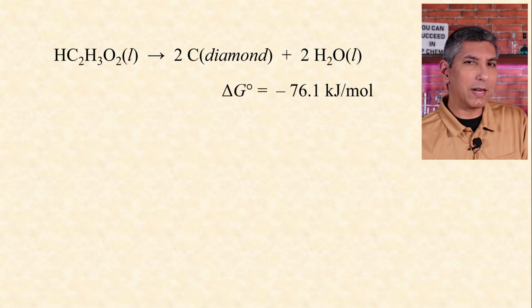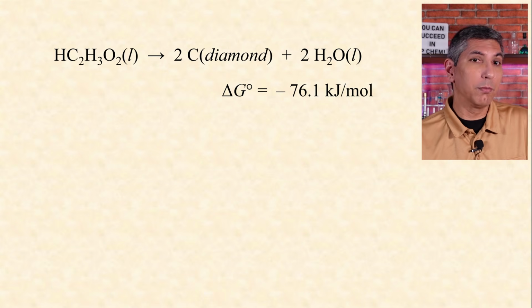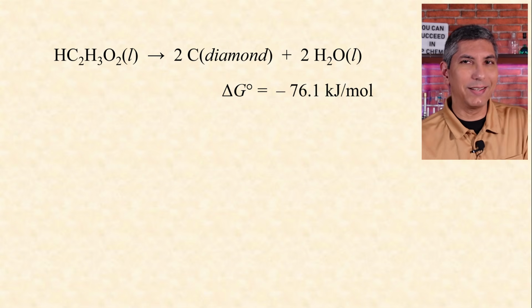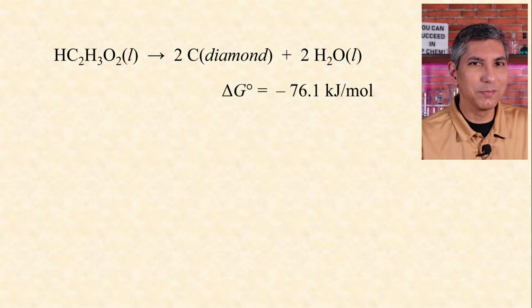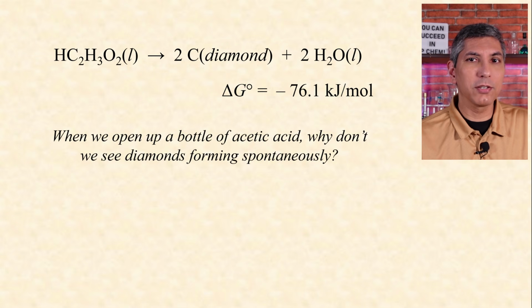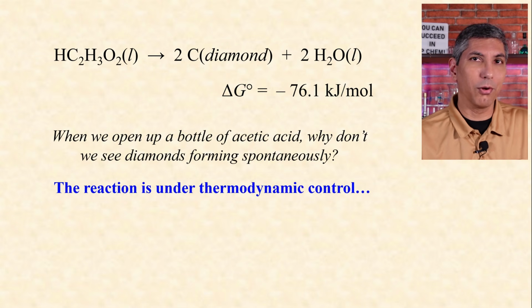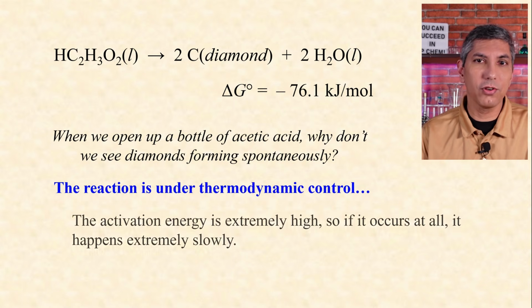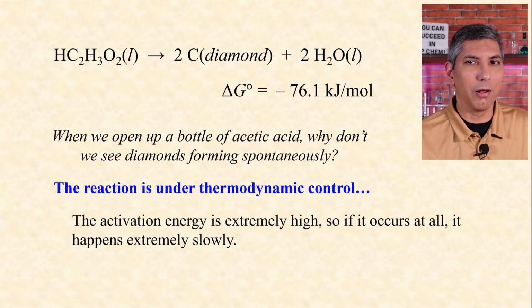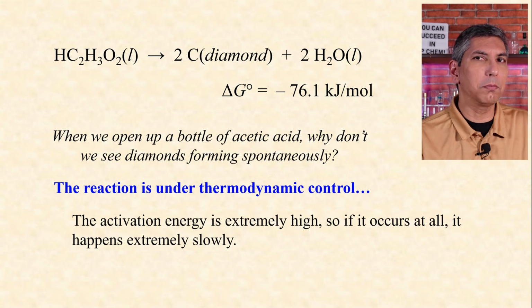But if we take a bottle of acetic acid, which you can find in most chemistry laboratories, do you think you'll see diamonds forming spontaneously out of that acid? Well, of course not. And that's because the reaction is under what's called thermodynamic control. The activation energy for this process is extremely high, so if it occurs at all, it's going to happen extremely slowly.